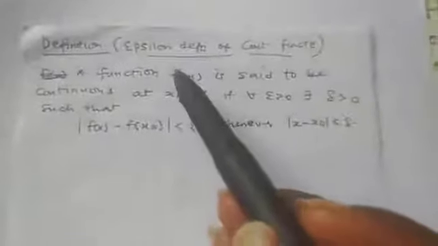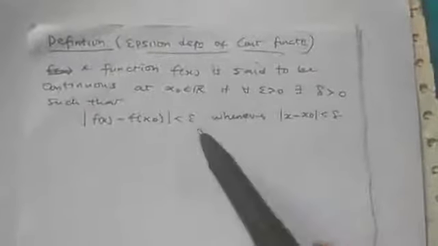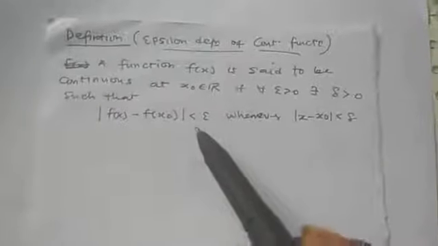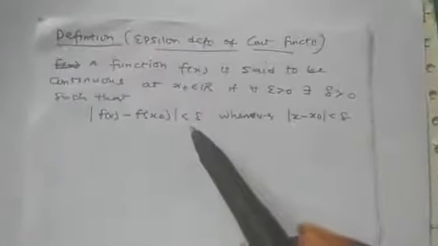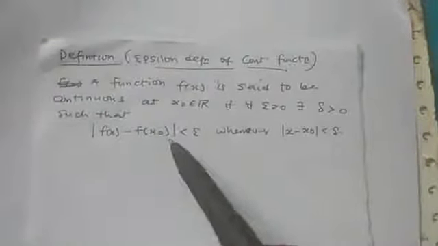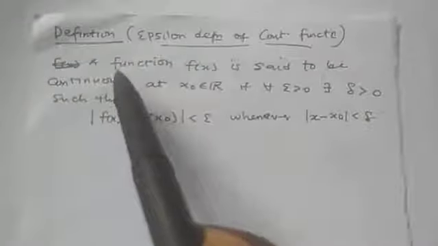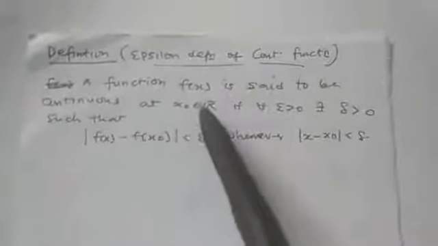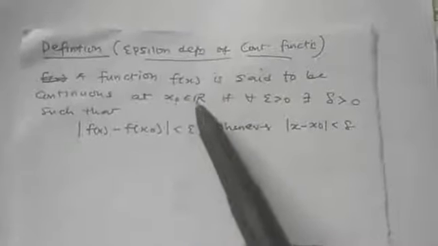Now we will consider the epsilon definition of a continuous function. So we now have the epsilon definition of continuity of a function. Remember, under the normal definition that we gave the other time, we talked about limit. So definitely we can write the definition of a continuous function in terms of limit and epsilon. Now we have the following definition. A function f of x is said to be continuous at x naught, which is a real number.